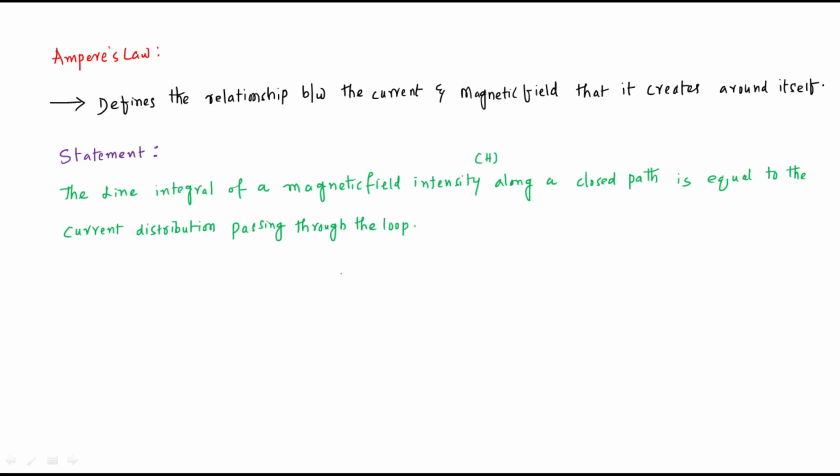This is the statement of Ampere's law, which describes the relationship between current and magnetic field.